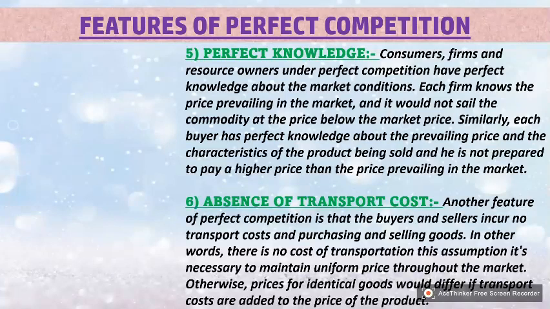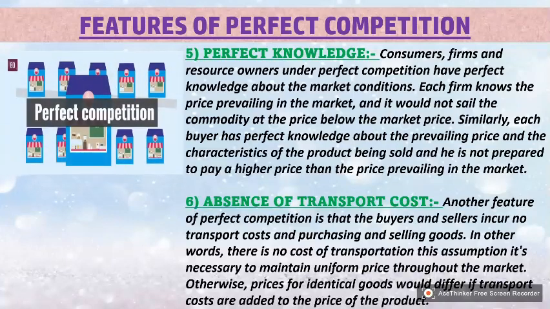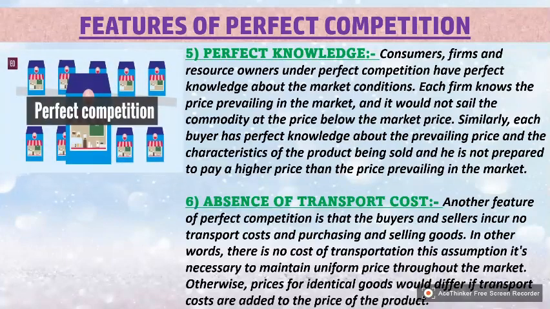Consumers, firms, and resource owners under perfect competition have perfect knowledge about the market conditions. Each firm knows the price prevailing in the market and would not sell the commodity at a price below the market price. Similarly, each buyer has perfect knowledge about the prevailing price and the characteristics of the product being sold, and is not prepared to pay a higher price than the price prevailing in the market.